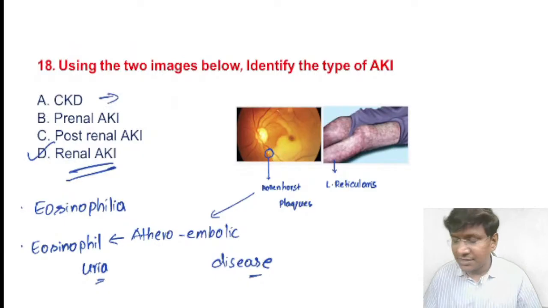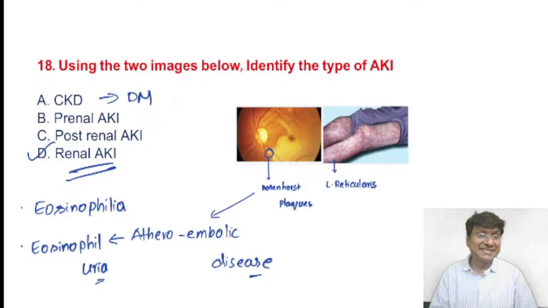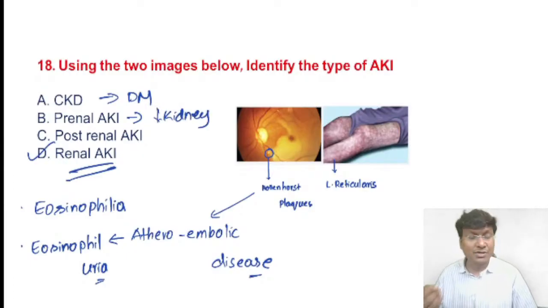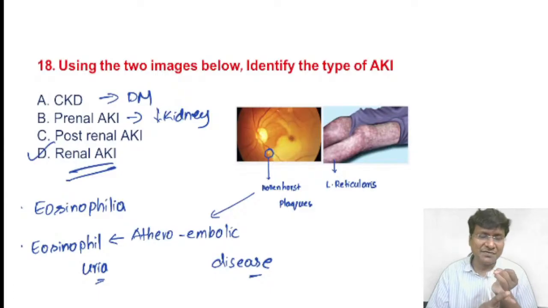If you see the other options, the most common cause of chronic kidney disease is diabetes mellitus. And what is the important problem in pre-renal? Perfusion to the kidney is reduced for multiple reasons. First, congestive heart failure or any condition decreasing cardiac output. Second, decreased fluid volume in the body.